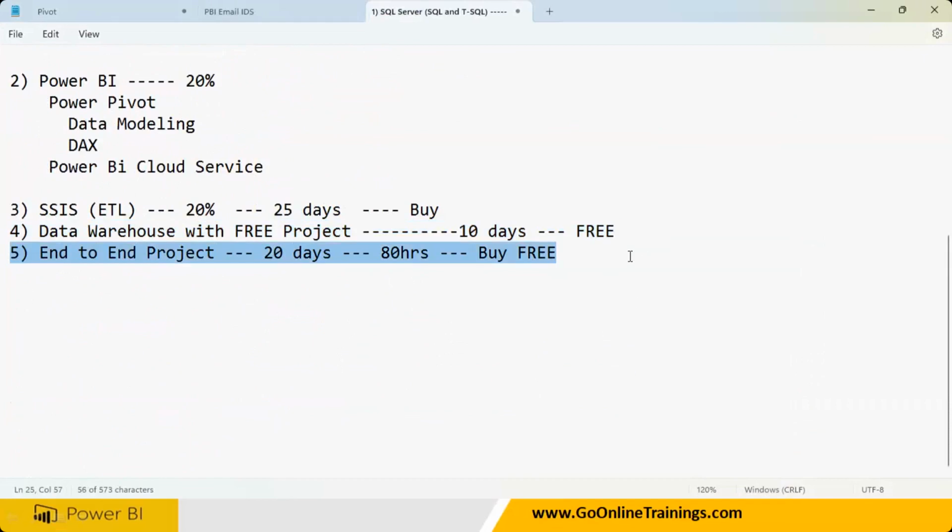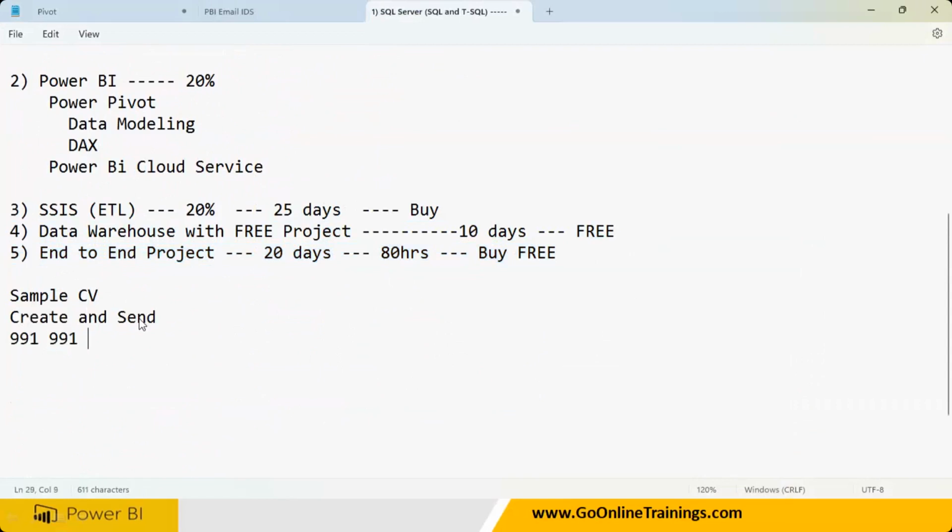After that, what do you do? Lastly, you need to take the sample CVs. Once the project is done, create a sample CV. How to create the CV, I have a lot of videos, and those videos are going to be posted in the portal. Create a sample CV and send it to me for review. You have my number, right? You can call me anytime and discuss. This is the project I have included.